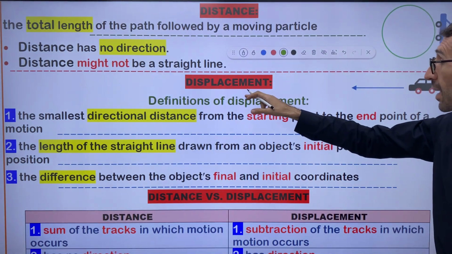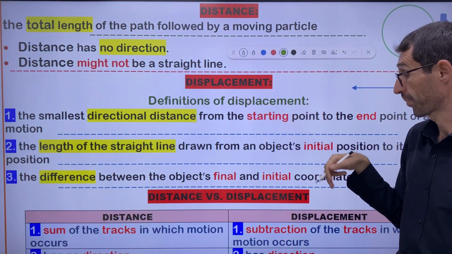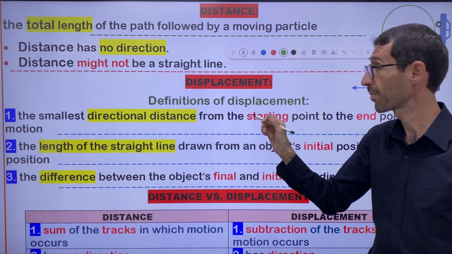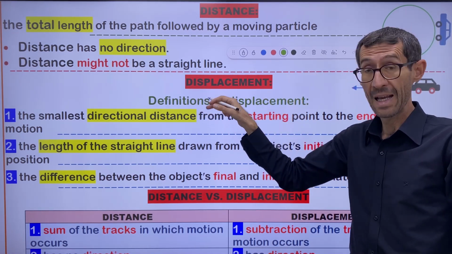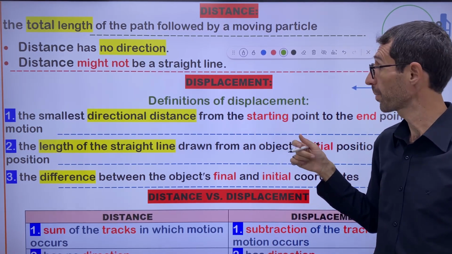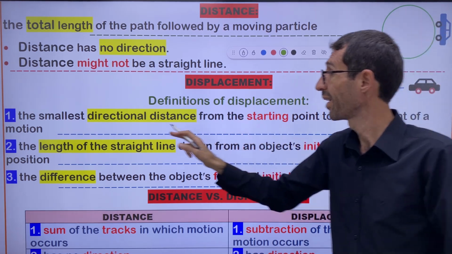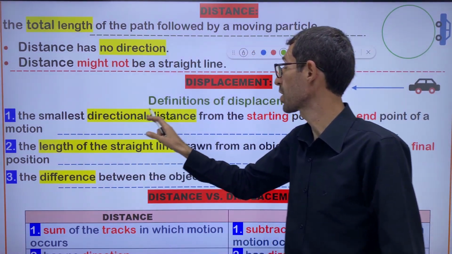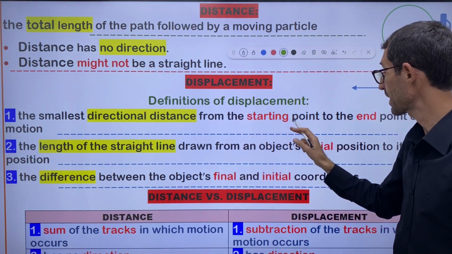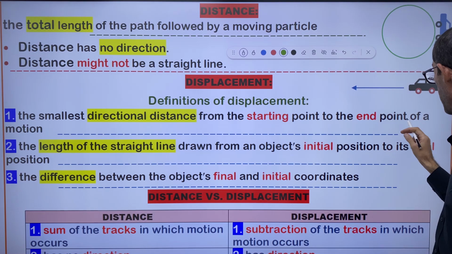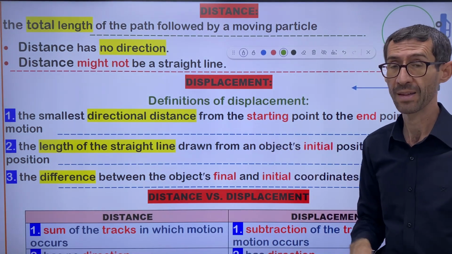Let's move on to another subject, which is called displacement. Displacement has three definitions in our textbook. Let me read the definitions for you. Number one: the smallest directional distance from the starting point to the ending point of a motion.